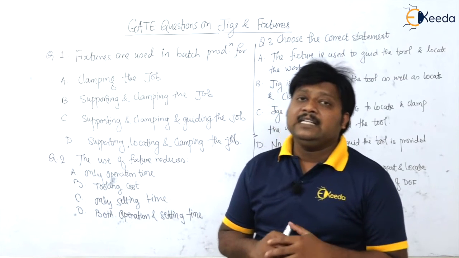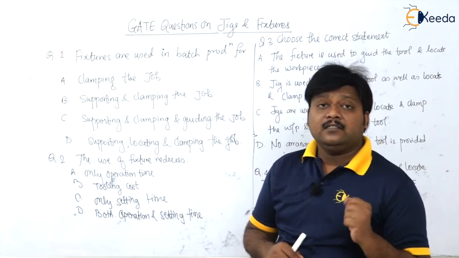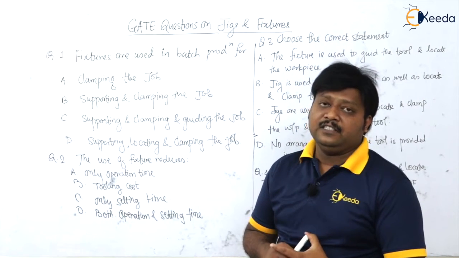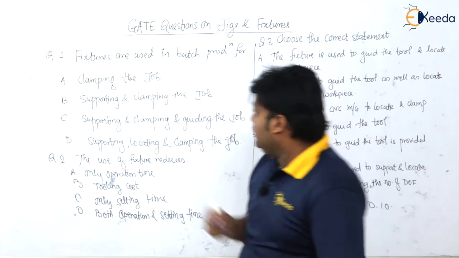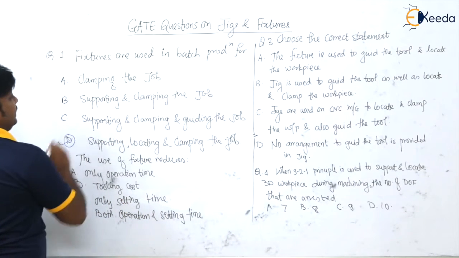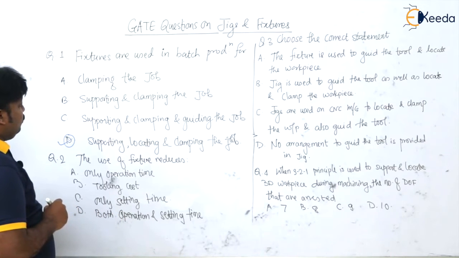It is not guiding the job. I also told you the speciality of the fixture is that it does not guide the tool. So very simple, it is supporting, locating and clamping the job. That is correct.